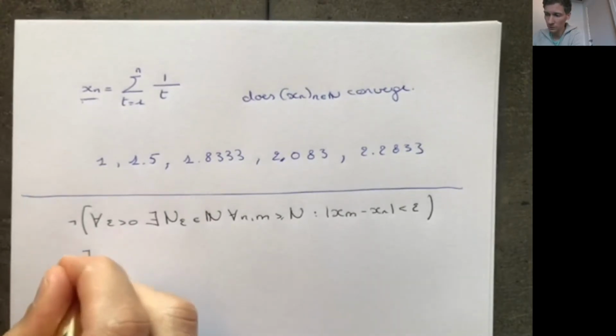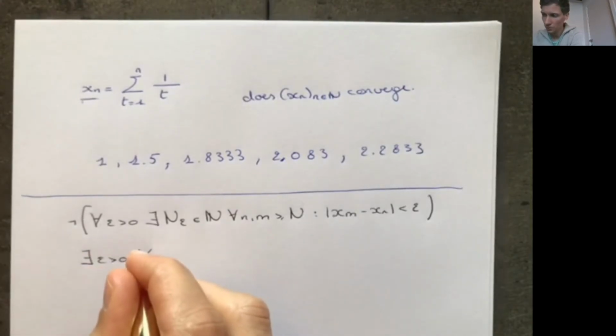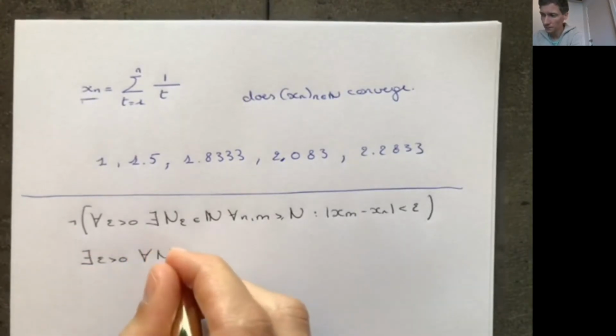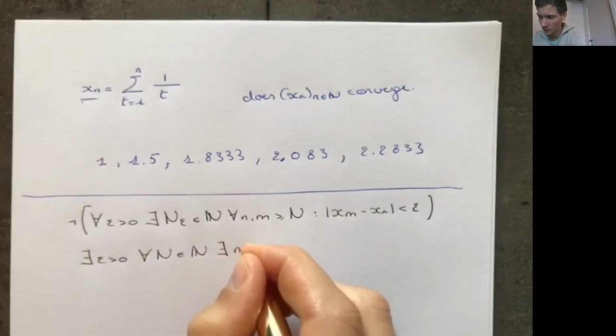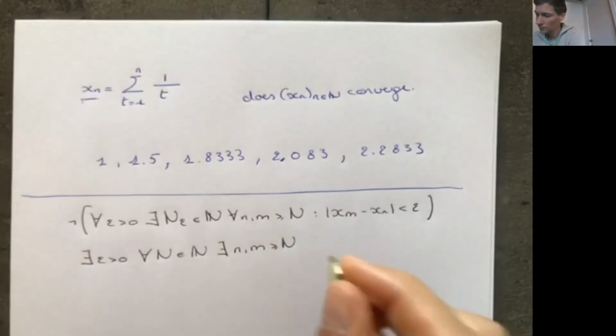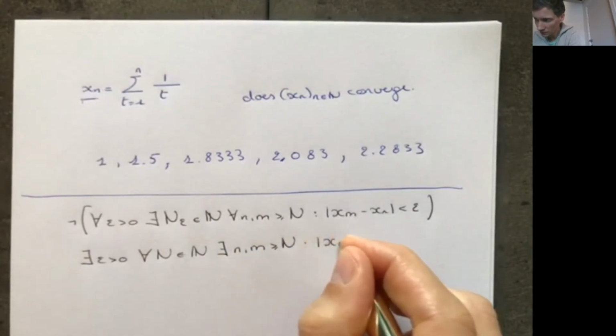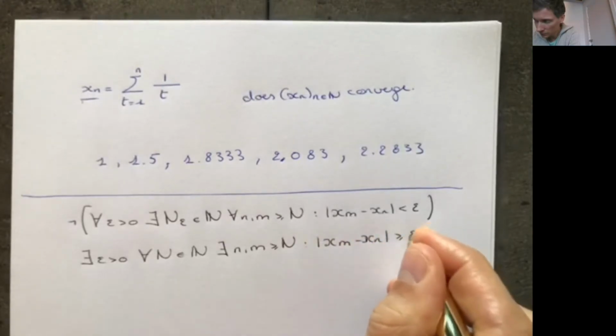We have to show that there exists an epsilon bigger than 0, such that for all big N, there exist numbers n and m greater than this big N, such that xm minus xn is greater or equal to this epsilon.